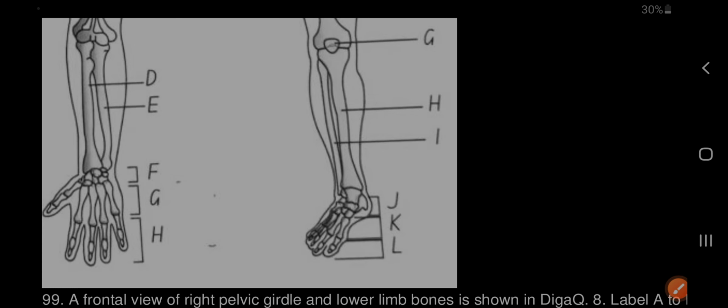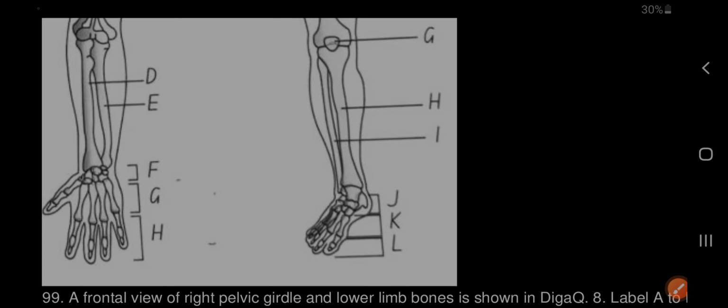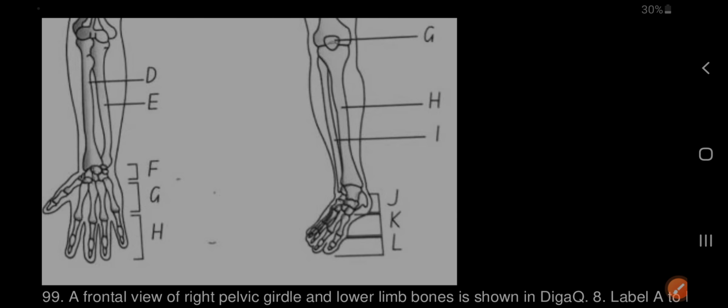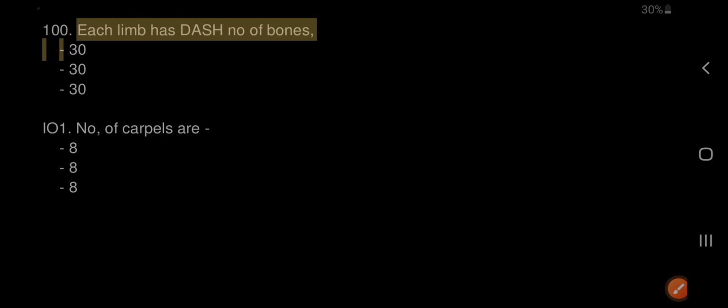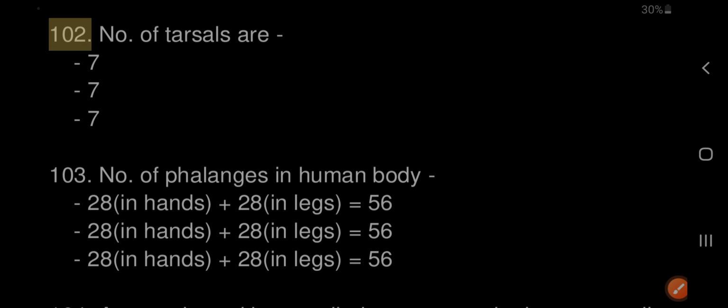100. Each limb has 30 bones. 101. The number of carpals is 8. 102. The number of tarsals is 7. 103. The number of phalanges in the human body.